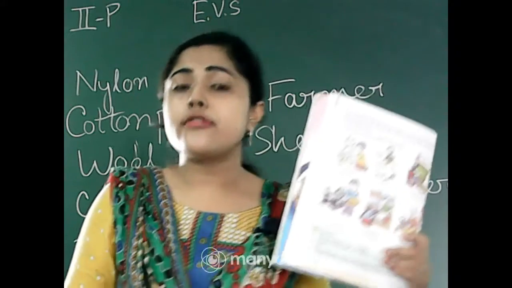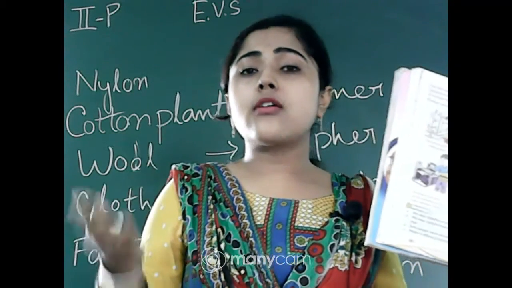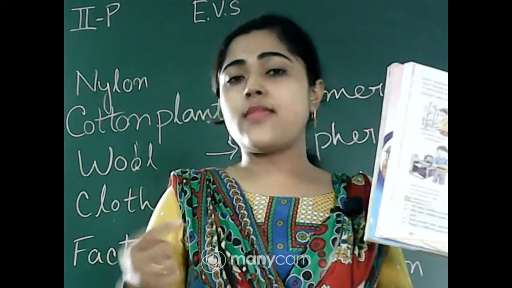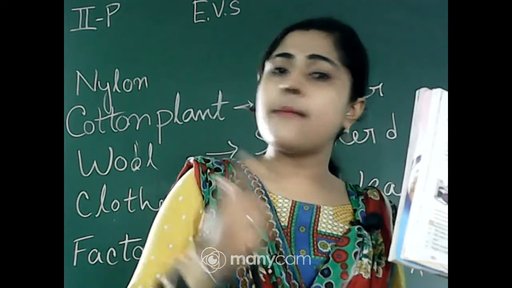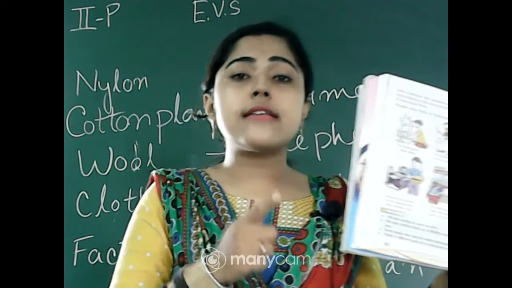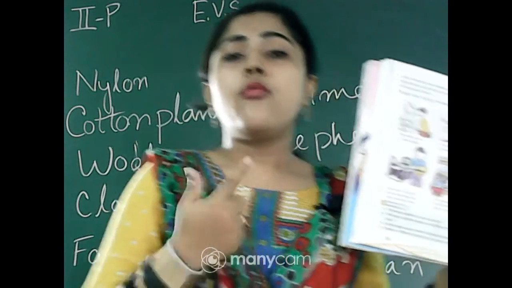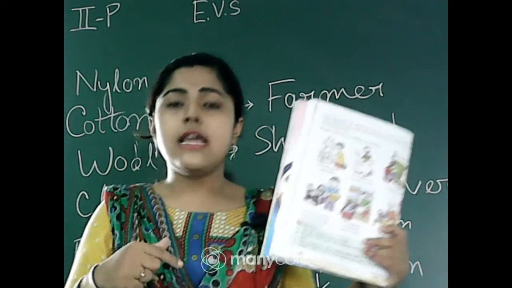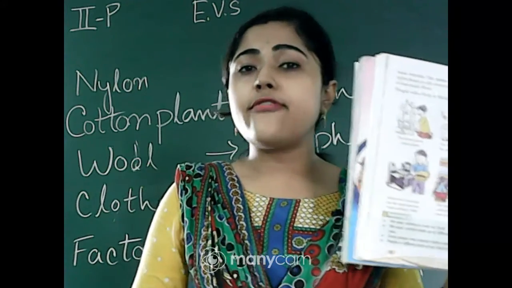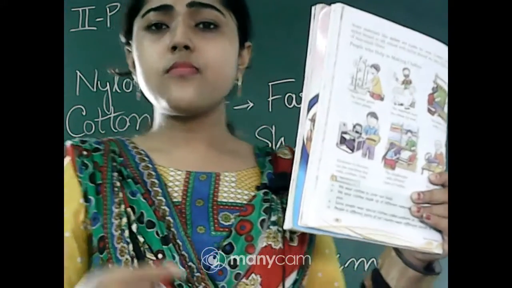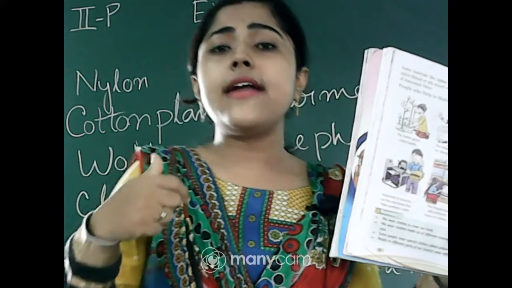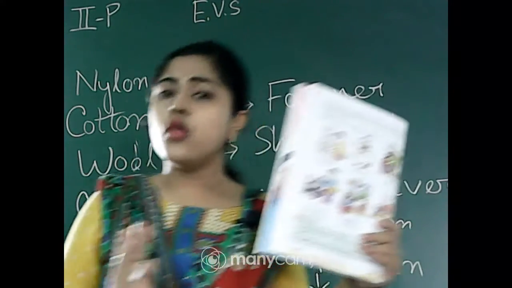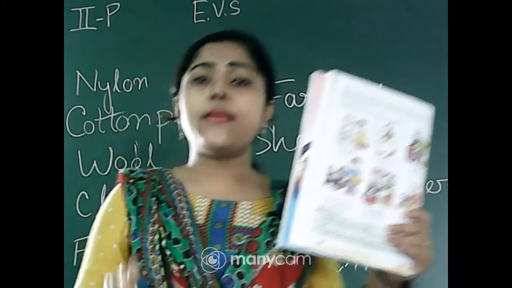We get to know about the farmer. What is the farmer doing? The farmer collects cotton. Cotton is a material that we get from cotton plants, and the farmer works on the cotton plants to get cotton. After that you can see a shepherd working on sheep. The shepherd plucks the hair of the sheep, the camel and the rabbit to get wool, right? Those people we call shepherd.